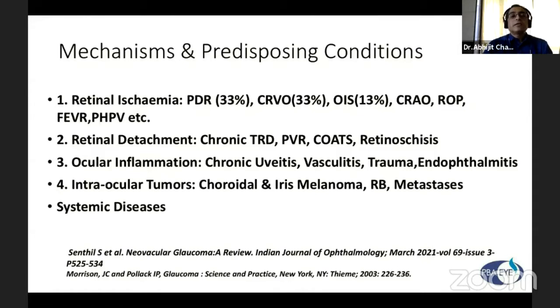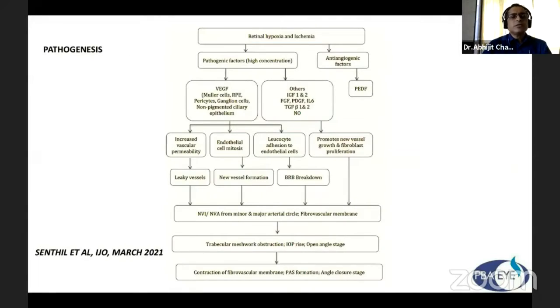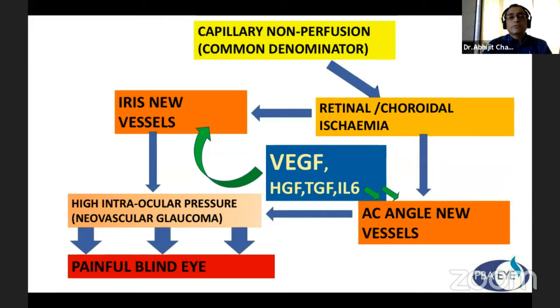Retinal detachment includes chronic tractional retinal detachment, proliferative vitreoretinopathy, and coarse retinoschisis. Ocular inflammation includes chronic uveitis, vasculitis, trauma, and endophthalmitis. Intraocular tumors include choroidal and iris melanoma, retinoblastoma, etc. There is an excellent pathogenesis chart given in that journal. I am not going to detail it; I just summarized the nuances in my next slide.